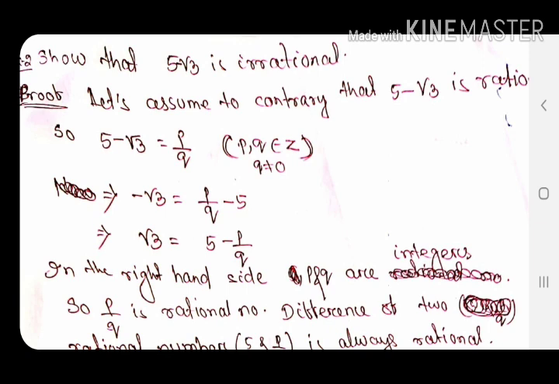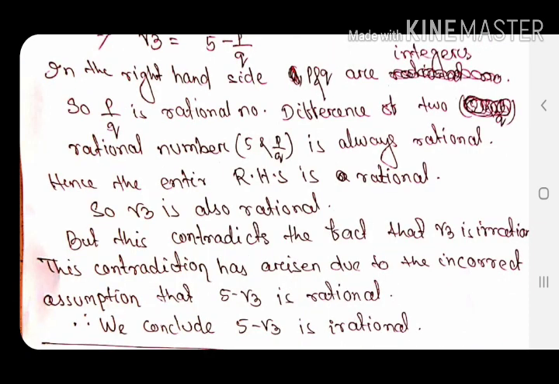I will write it in the form of p by q, then from there I will separate the previously known irrational number. Now you can check the right hand side, it is 5 minus p by q. Already you know 5 is a rational number. Then p and q you have written here, p and q are integers and p by q is a rational number.